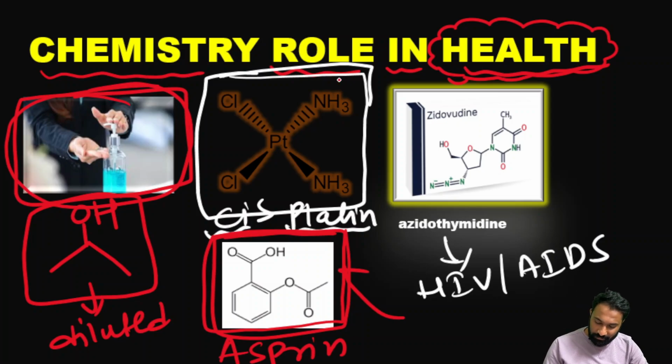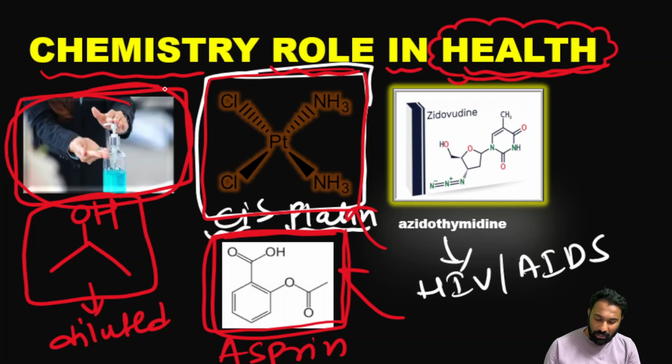And the next one, this one is cisplatin. Sir, where will this cisplatin come in your chemistry? You may have a doubt. It will come in the chapter called coordination chemistry. In coordination chemistry, this compound will come. And in the chapter on alcohols, phenols, ethers, the aspirin and its preparation will also come. Here, see how chemistry is playing a very crucial role, not only in food, not only in fertilizers, but it is playing a very crucial role in very big diseases.